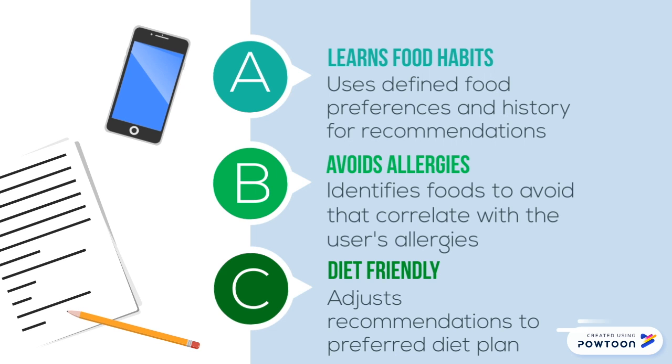And lastly, it can be diet friendly. So if you go to a restaurant, you pull up the menu in the app, it can help you figure out what is best for your diet. So even if it might not be something you're really used to, if a certain plate really does well with your diet, it would help analyze what's in that and the ingredients and recommend that to you based on the diet.